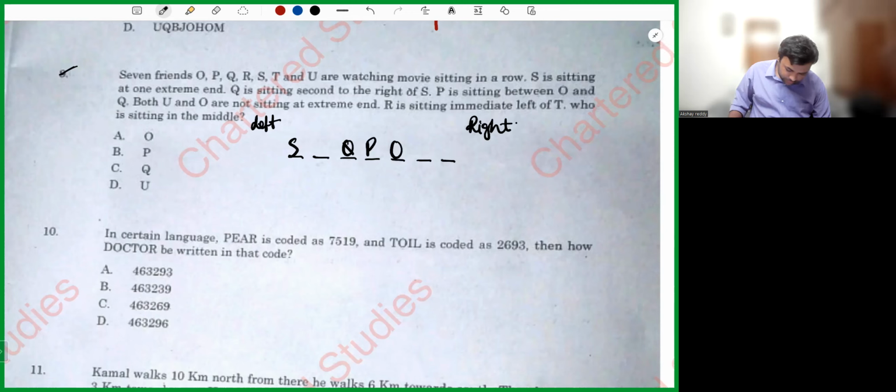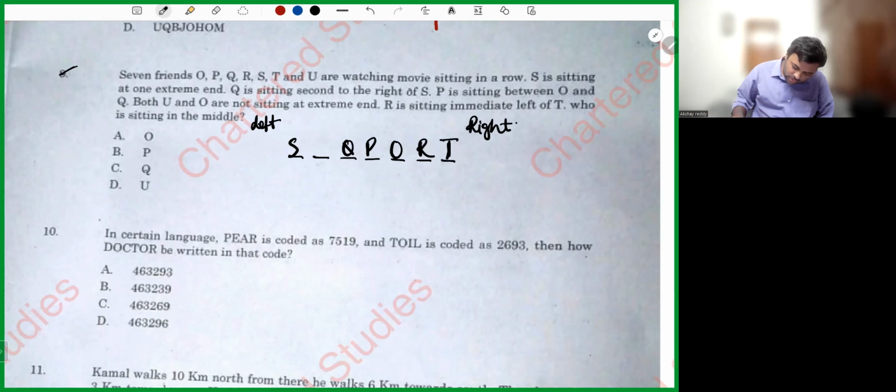Next. Both U and O are not on the extreme end. Okay. R is sitting immediate left of T. R is sitting left of T. So this is the only place that is available. R is sitting to the left of T. This is the only place that is available for us to make them sit.